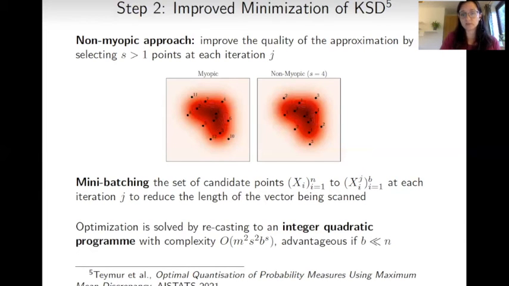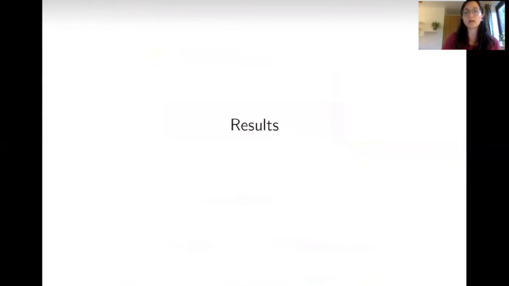And this is advantageous with respect to the method that I showed in the previous slide if the size of the mini batches is much smaller than n. I would finally like to conclude with some theoretical and empirical results.